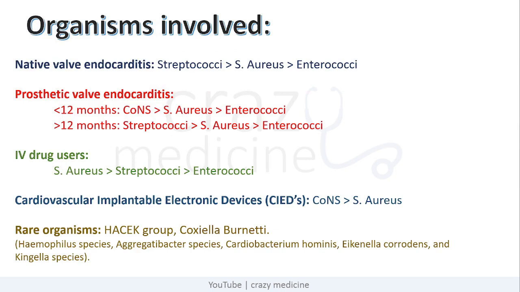So what are the organisms involved in different kinds of endocarditis? First of all, in native valve endocarditis, the most common organism without any doubt is Streptococci, followed by Staph aureus and Enterococci. Then in prosthetic valve endocarditis, within 12 months of surgery, the most common cause is CoNS, that is coagulase negative staph, followed by staph aureus and enterococci. But after 12 months, it behaves as native valve, that is strep followed by staph aureus followed by enterococci.